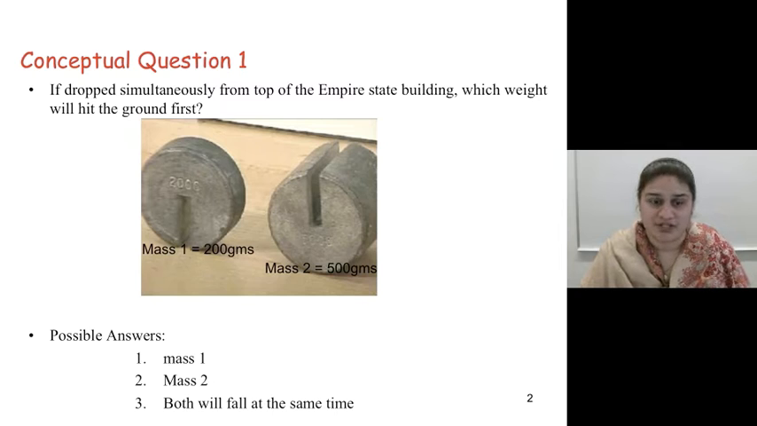What does our observation tell us? So the possible answers could be mass 1, mass 2, or that they both will fall at the same time. Our general observation says that mass 2 will fall faster than mass 1.